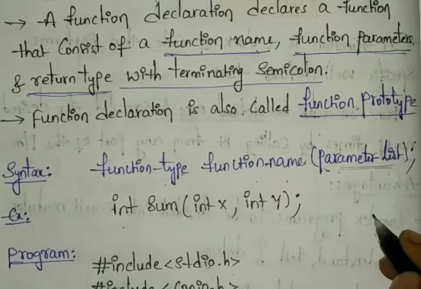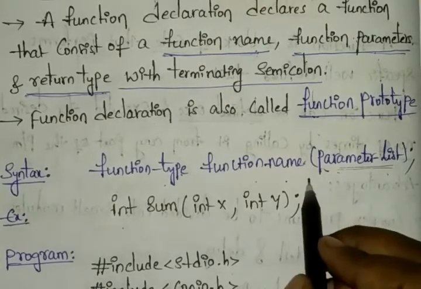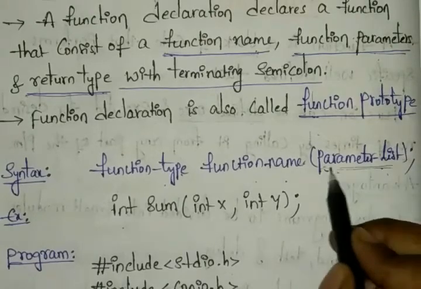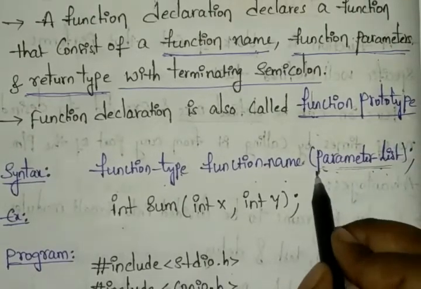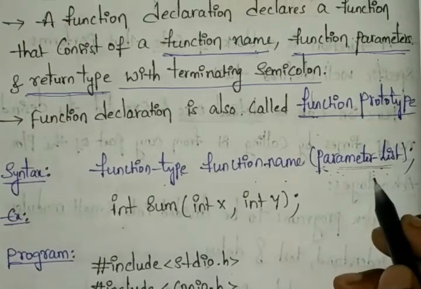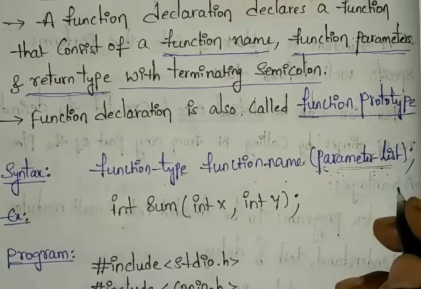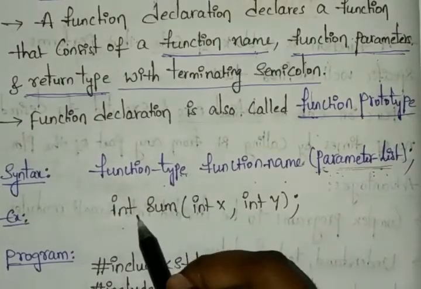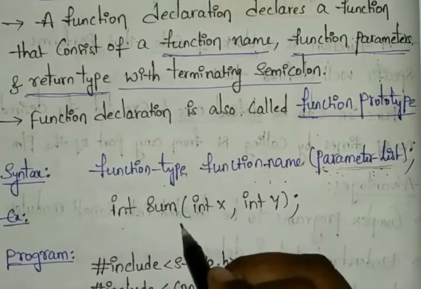But you can see that when defining with functions, the parameter list is declared inside the braces. This parameter list we can also call arguments. Okay, so function type I'm taking int, function name I'm choosing sum.